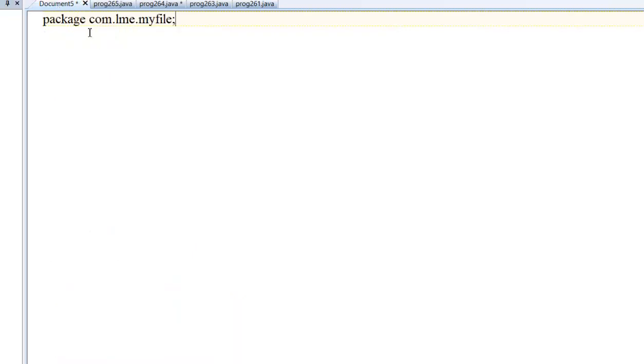Now I am creating here com.lme.myfile, or we can create our own as we wish. Say kailas.lme.myfile. What is the objective? Kailas is a root directory, LME is a subdirectory, and under it one more subdirectory, like project file, share file. Like this we can define.